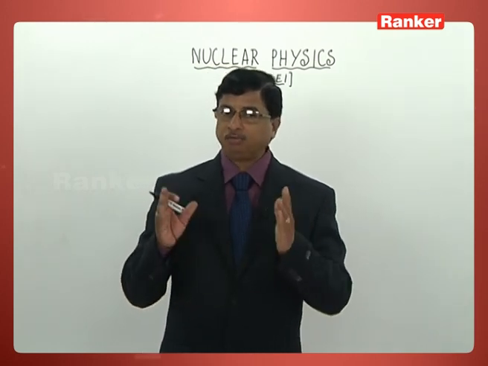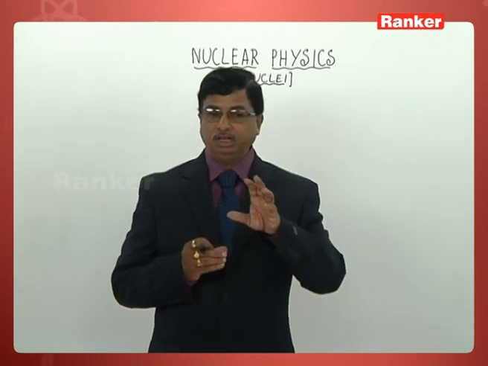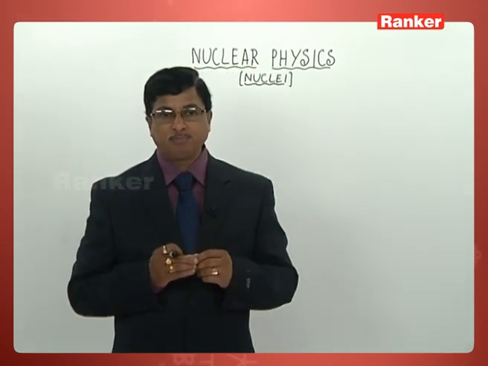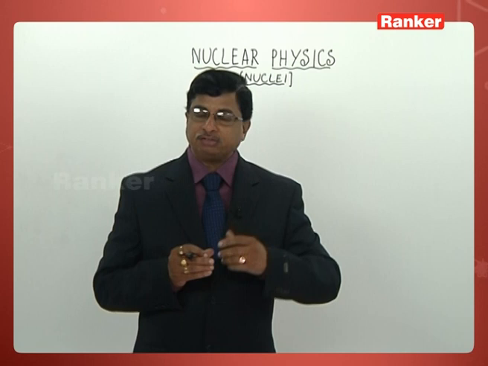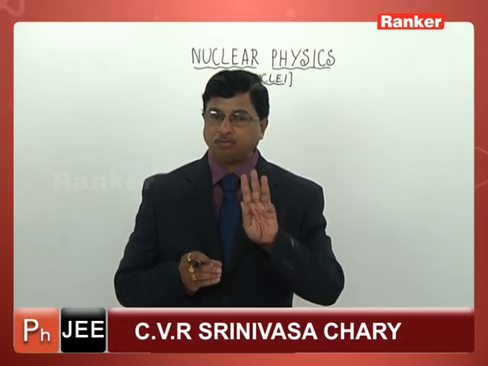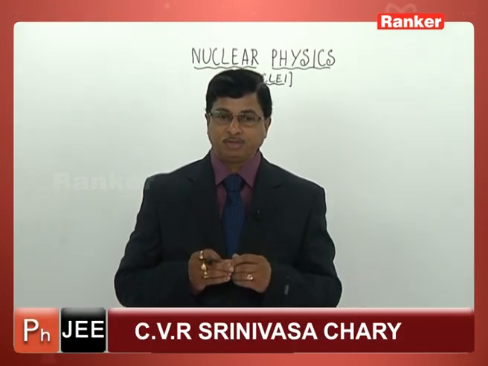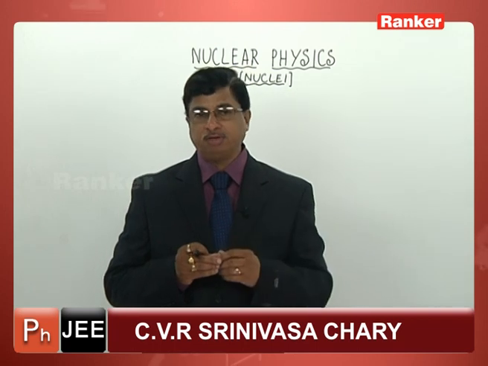The half-life of that radioactive substance is 5 years, given. After 15 years he is asking, that means 3 half-lives are over.